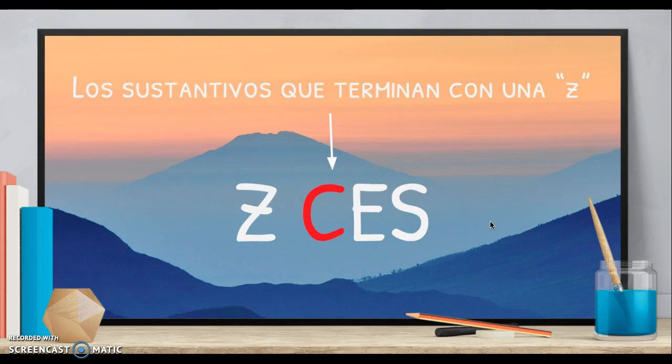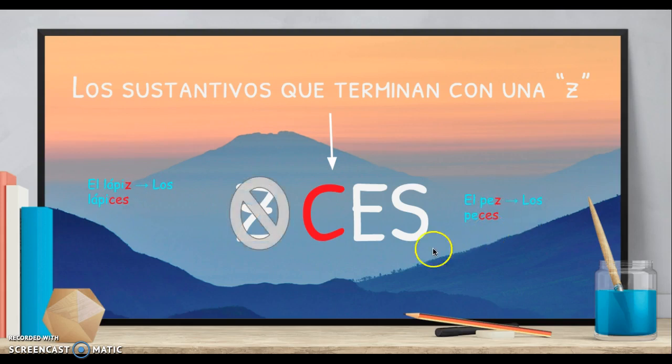Okay, now, los sustantivos que terminan con una Z. So what do we do when a word ends with a Z? Por ejemplo, el lápiz, there's a Z, los lápices, el pez, los peces. You got it right.